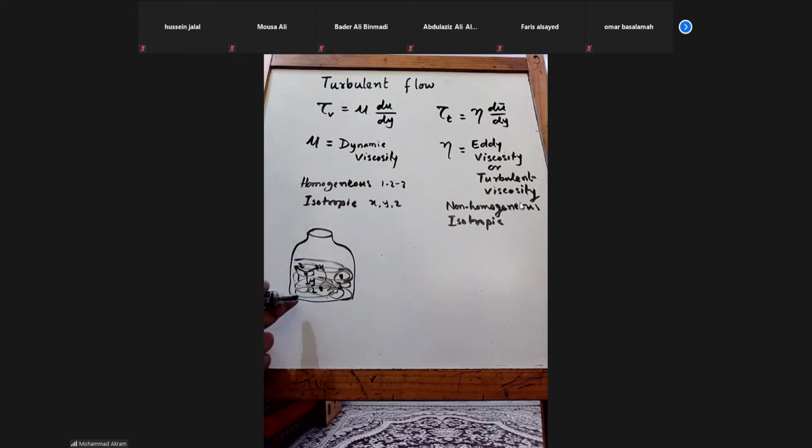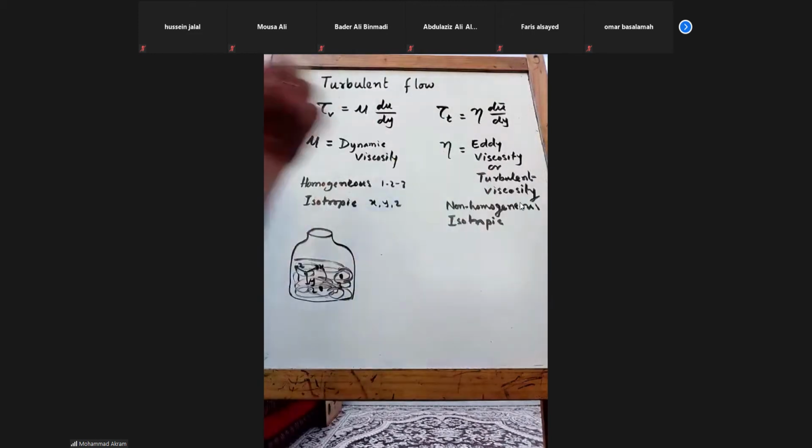Is that clear? If any property is the same at all points, like 1, 2, 3 being different points in the fluid, then it is homogeneous. Whereas at any point, if it is the same in all directions, then it is isotropic. So this viscosity is basically the fluid property, whereas this is the fluid as well as flow property.